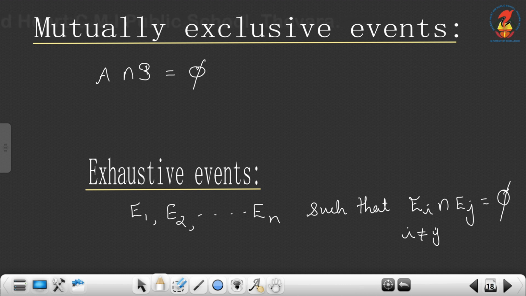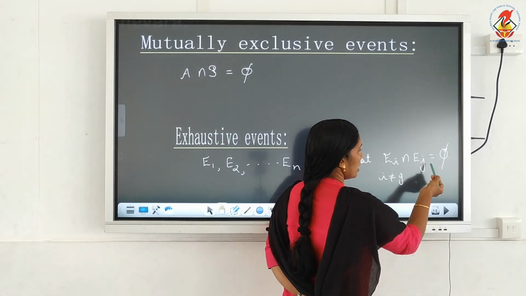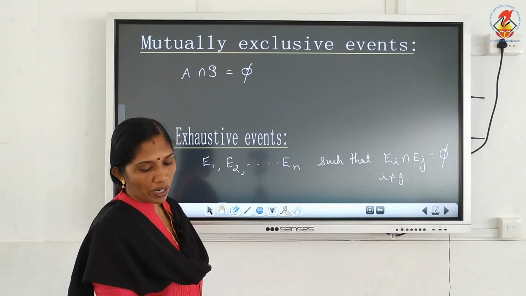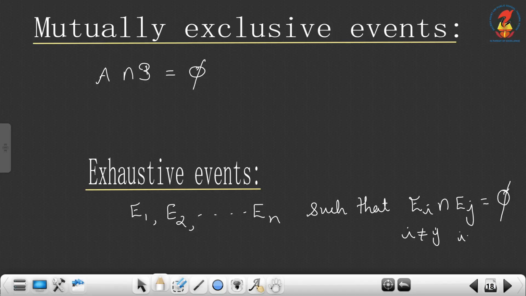If they are equal, like E1 intersection E1, that's not possible. The values of i and j run from 1 to N, since we have N events. But in this particular case they are not equal, and at the same time the union of Ei is equal to S, where i is from 1 to N.